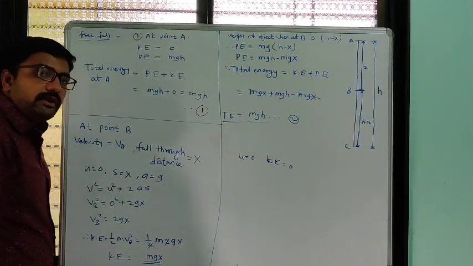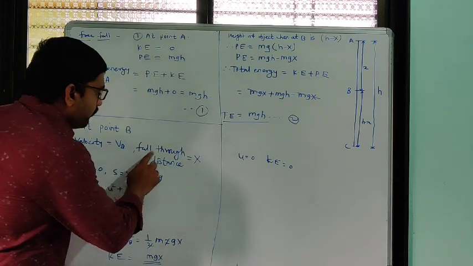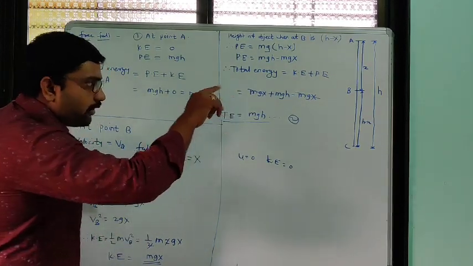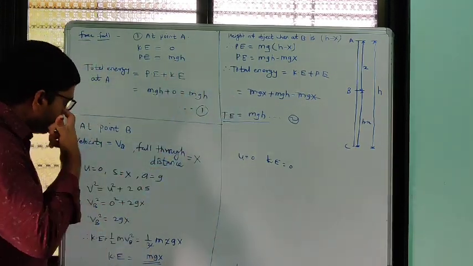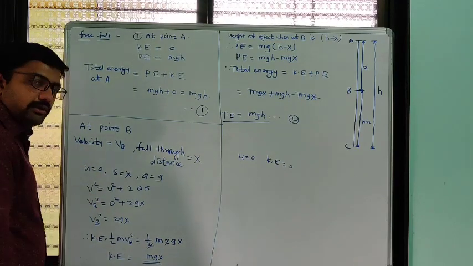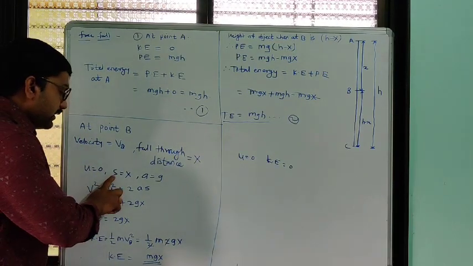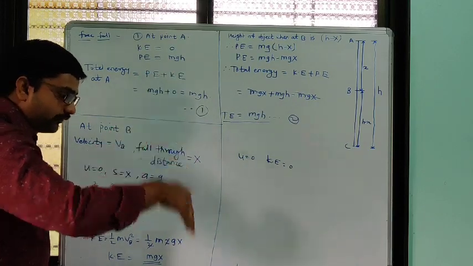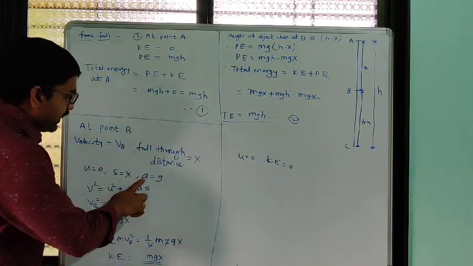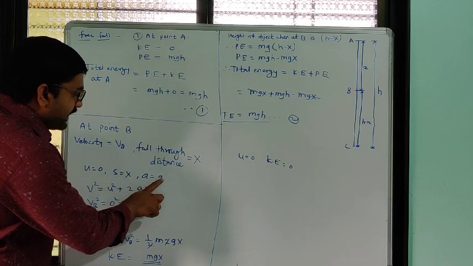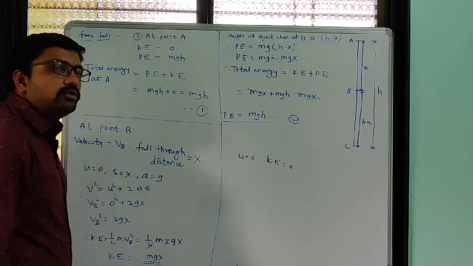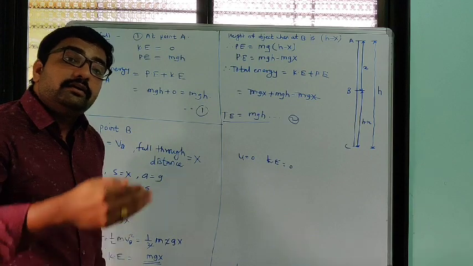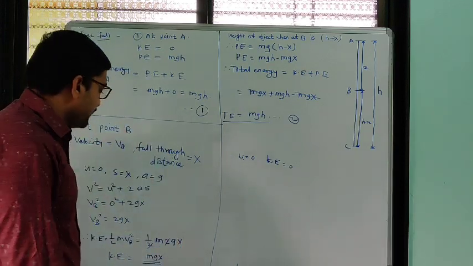Now at point B, when the object comes to this middle point, its velocity will be Vb, and it has fallen through distance x. So initial velocity is equal to 0, and it covers displacement x downward. The acceleration is the acceleration due to gravity, because it is freely falling downward.